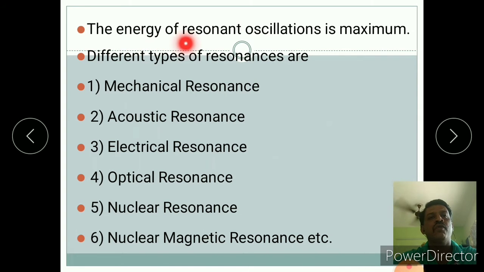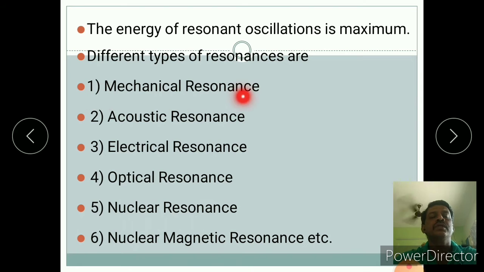The energy of resonant oscillation is maximum. The different types of resonance are mechanical resonance, acoustic resonance, electrical resonance, optical resonance, nuclear resonance, and nuclear magnetic resonance.